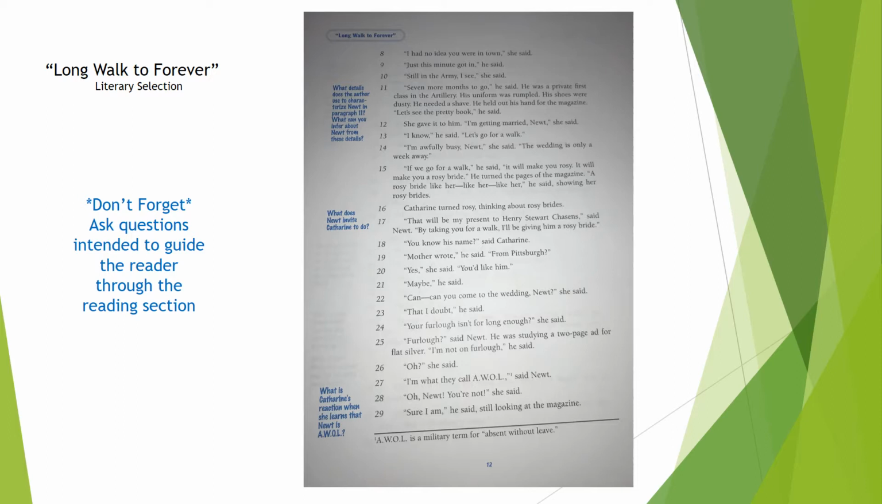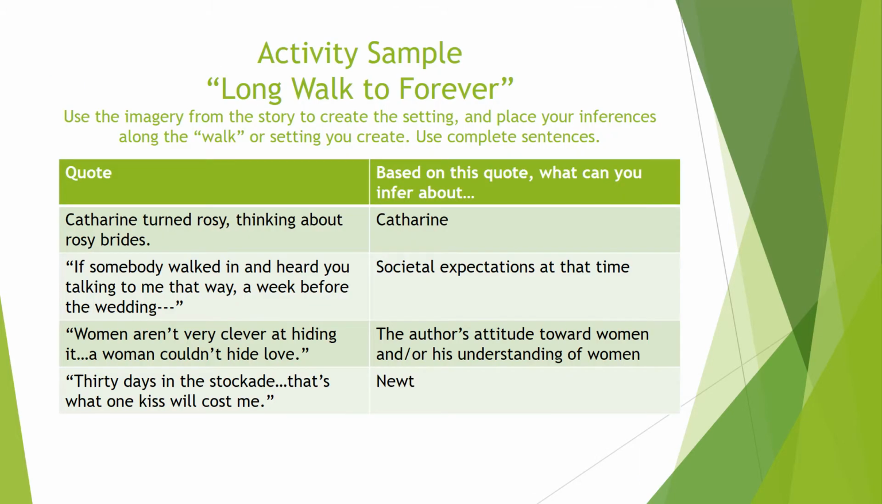So we're going to go ahead for this TEK, and what we're going to suggest is selecting a literary selection. Now, the activity behind this literary selection is we dissected quotes from it, and these are just a few. Use the imagery from the story to create the setting and place your inferences along the walk or setting you create. Use complete sentences. So we dissected quotes from this literary selection, such as "Catherine turned rosy thinking about rosy brides." So based upon this quote, what can you infer about Catherine?